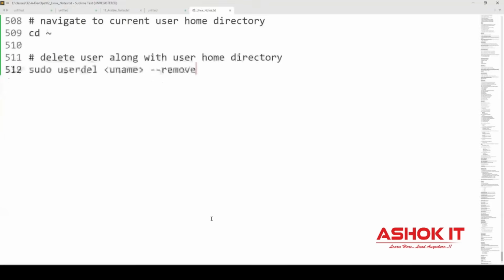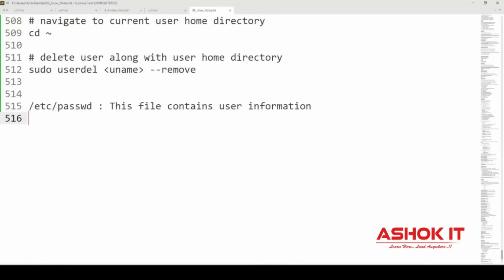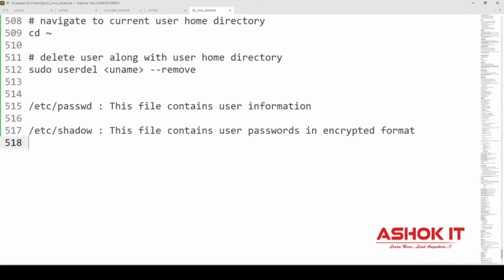And here in the Linux machine you need to remember, the /etc/passwd file contains the users' information. Whichever users we created, those users' information will be available in the file. User passwords will be available in one more file, the /etc/shadow file, which contains user passwords in the encrypted format. Okay, now I created the users.